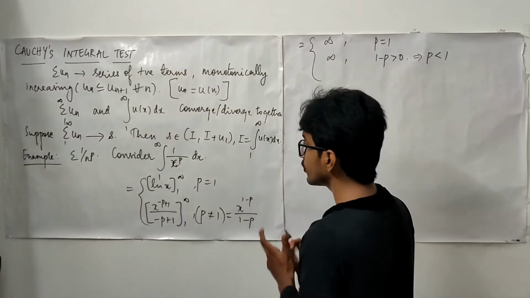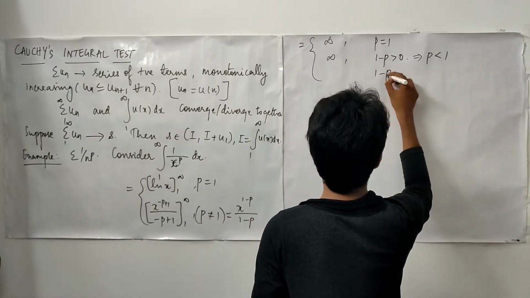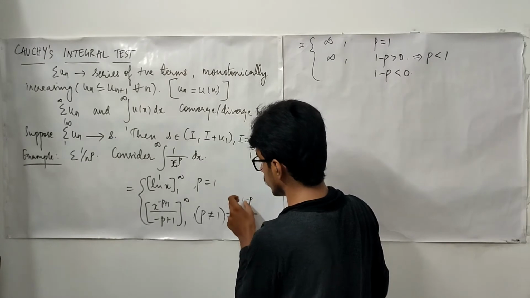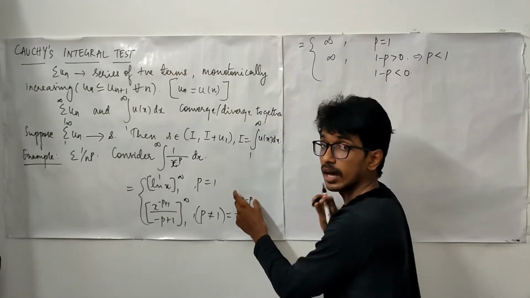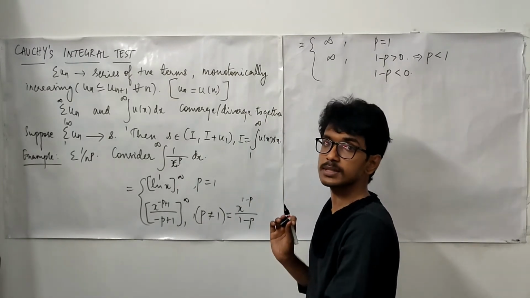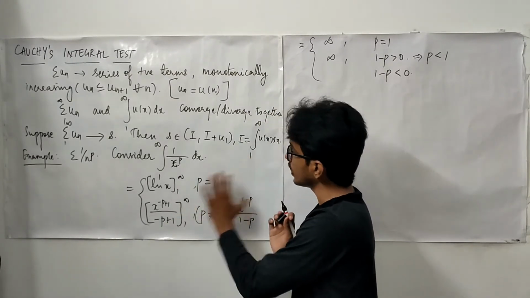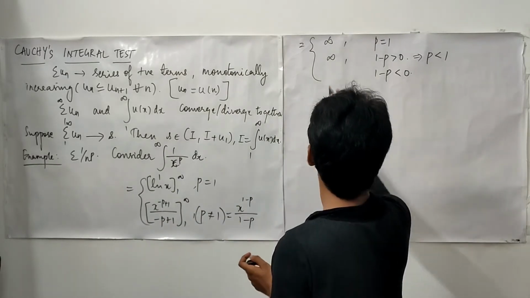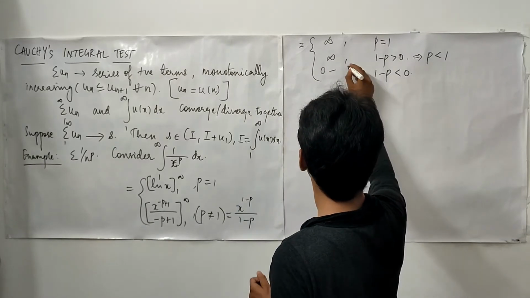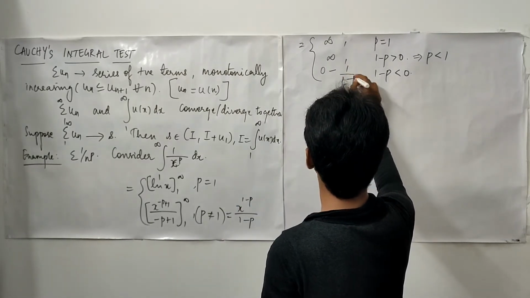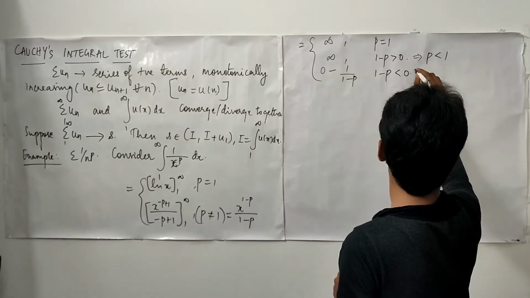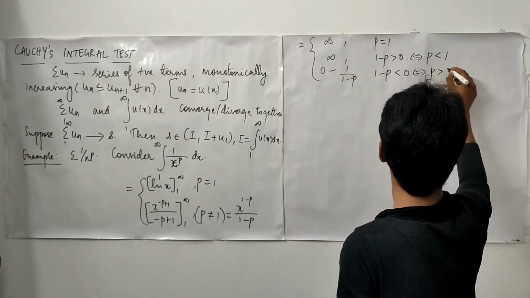What if 1 minus p is smaller than 0? If 1 minus p is smaller than 0, this is a negative quantity. Therefore, x power some negative quantity goes to the denominator and hence it becomes 0. When you substitute infinity, this term becomes 0. So, 0 minus, when you substitute 1, you are going to get 1 upon 1 minus p. So, this is for p bigger than 1.